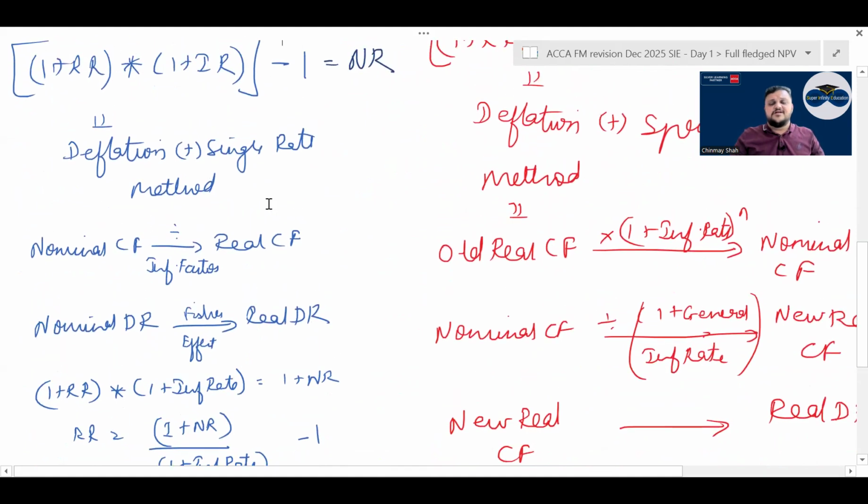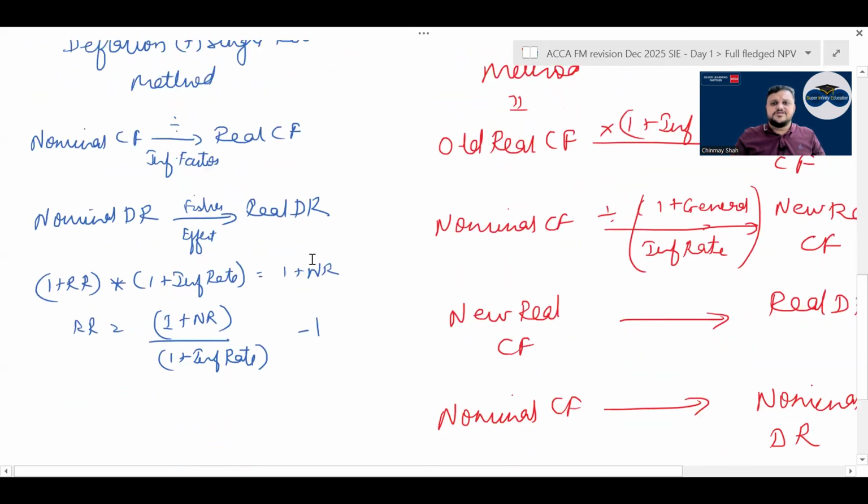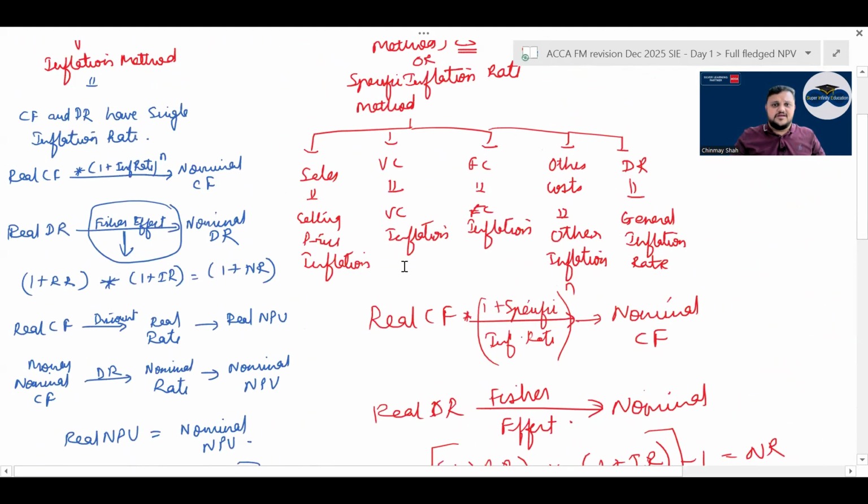Then deflation plus single rate method is what? When you go from nominal to real, you divide by the inflation factor, or 1 plus inflation raised to n. This is also the Fisher effect. Nominal discounting rate, you just rearrange the formula: 1 plus real rate into 1 plus inflation rate is equal to 1 plus nominal rate. You just rearrange the formula. Okay? Have a look.